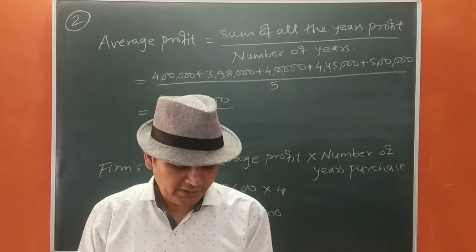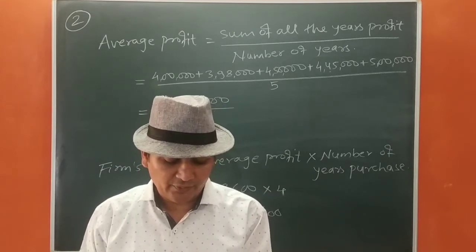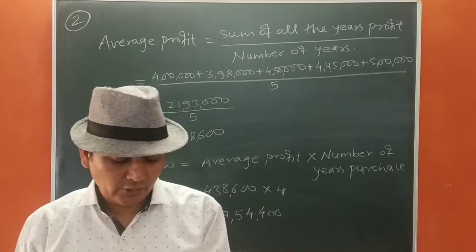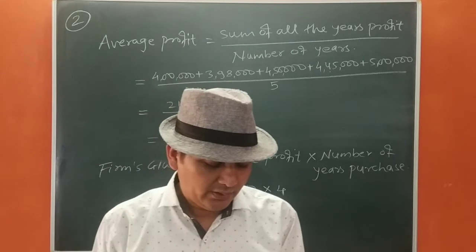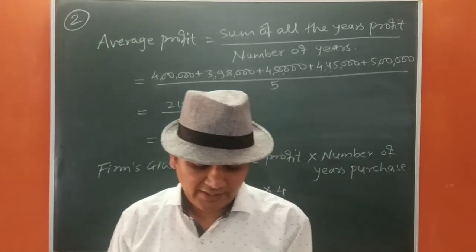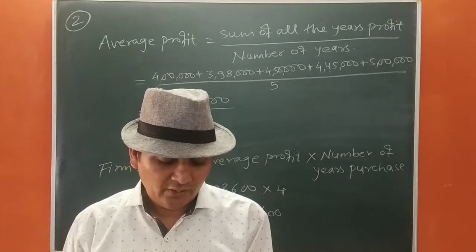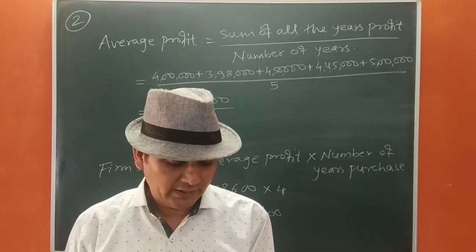Question number 3. Calculate the value of goodwill on the basis of 3 years purchase of average profit of the preceding 5 years, which were as follows: 2018-19: 8 lakh, 2017-18: 15 lakh, 2016-17: 18 lakh, 2015-16: 4 lakh, that is a loss, 2014-15: 13 lakh.